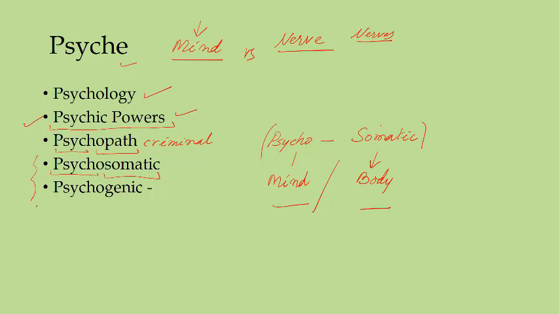In fact body is a wrong word, because when we say our body, it also means our mind. When we look at, let's say, our hand, it is not just body, it's also mind, because some nerves are there which are connected to the brain. So our body or our physiology is said to be psychosomatic.